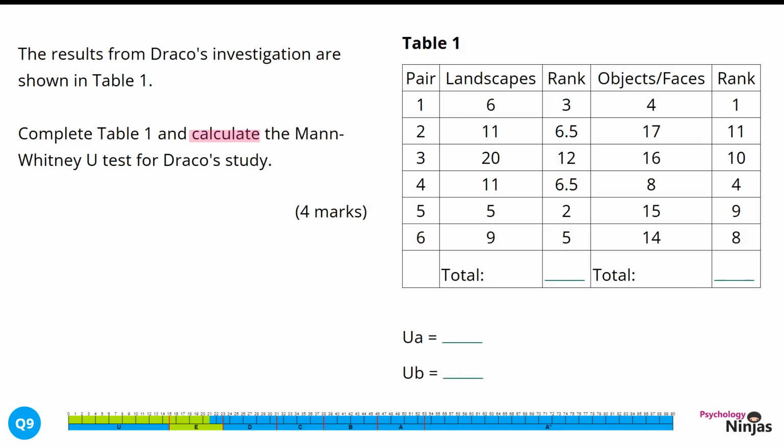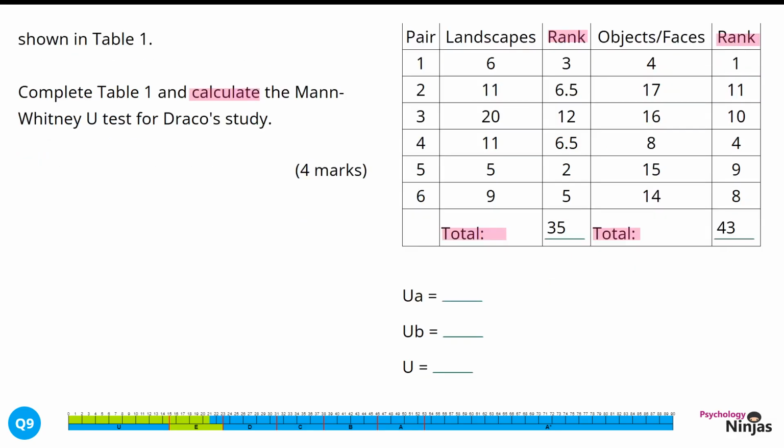The scores have already been ranked for us, and our first job is to total up those rank columns. So adding up all the figures for the ranks for landscapes and also adding up all the figures for the ranks for objects and faces. Our next job is to substitute into the formulas for UA and UB. These formulas can be found in the front of our exam booklet. The first thing that I would do is put some brackets in our formula to make it a bit more understandable.